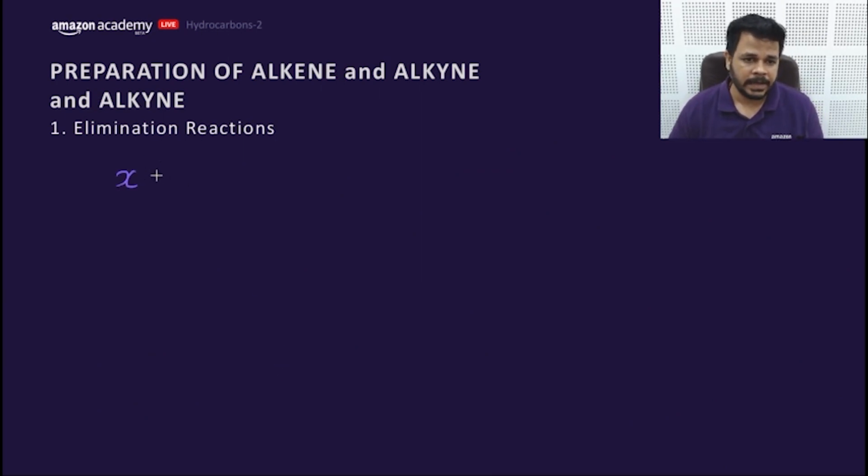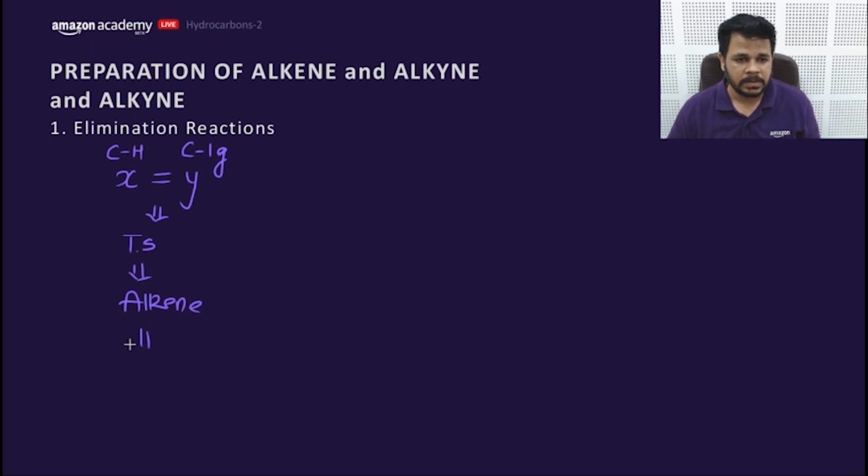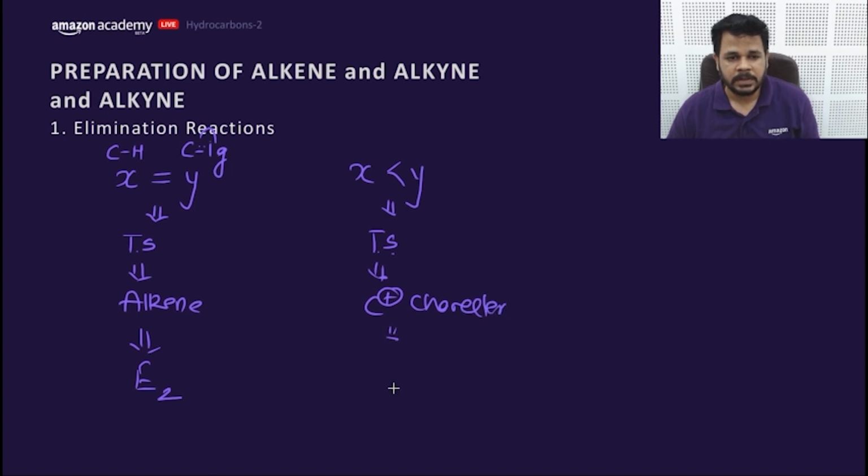If rate x and y is equal, that means bond breaking of CH and CLG is equal. That means the transition state would be having characters of alkene, and this represents E2 elimination. Second one is if x is slower than y, that means the CLG bond breaks first by taking its electron. That means the transition state would be having cationic character. That means the reaction would be what?